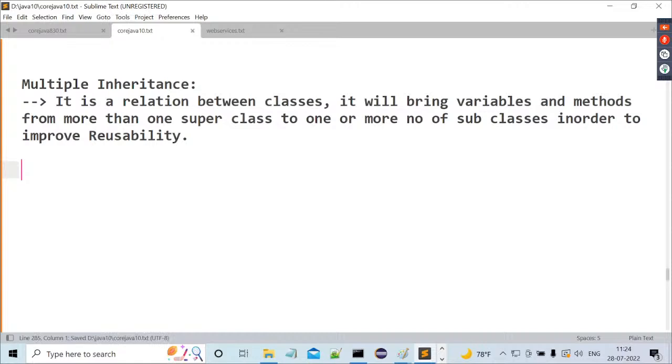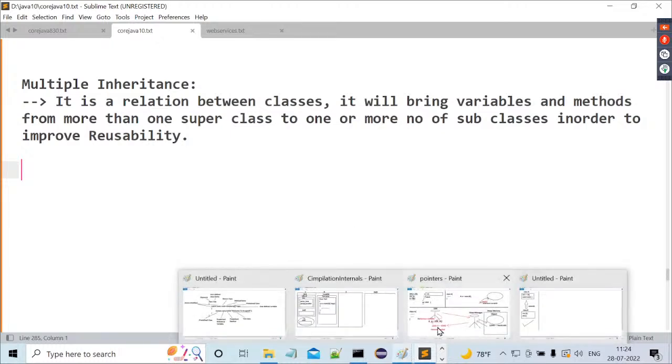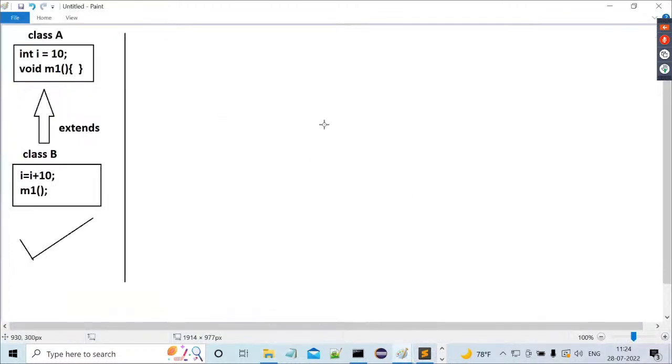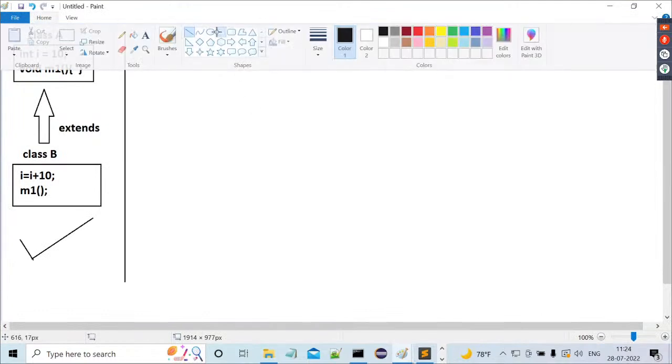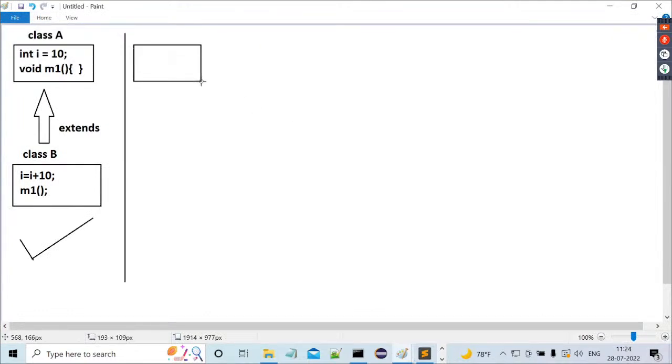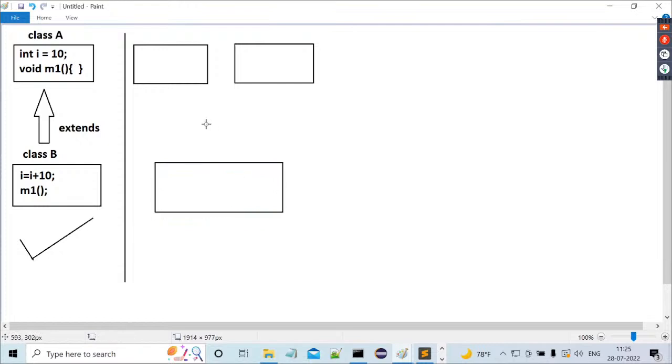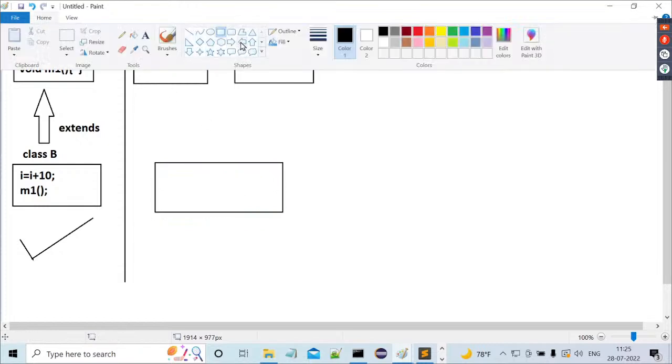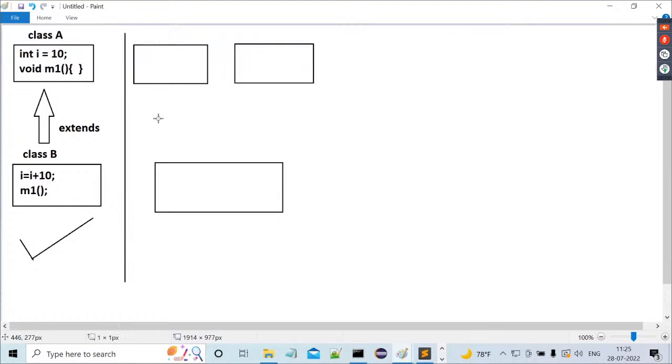Observe carefully, all of you. Now this is one superclass. Everybody put more concentration here. Here itself, I'm going to discuss what the problem is with multiple inheritance in Java. This is one superclass, this is another superclass, and this is a child class.